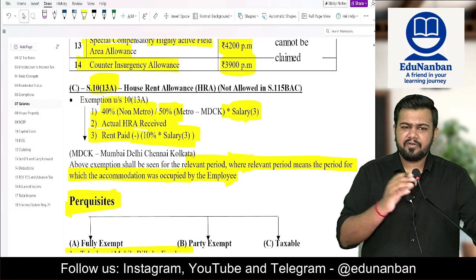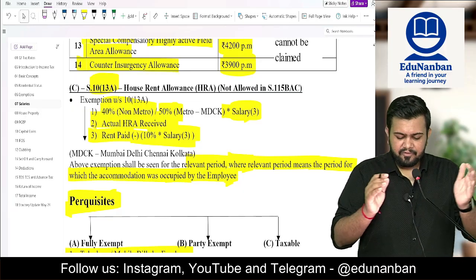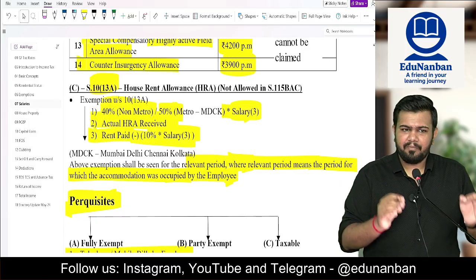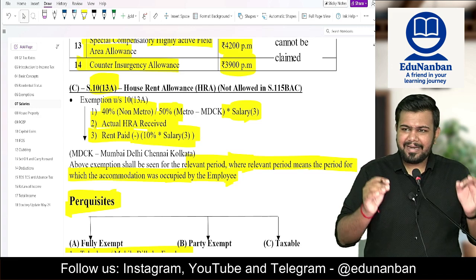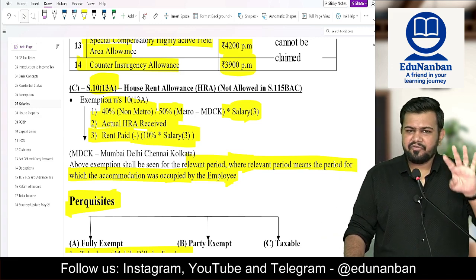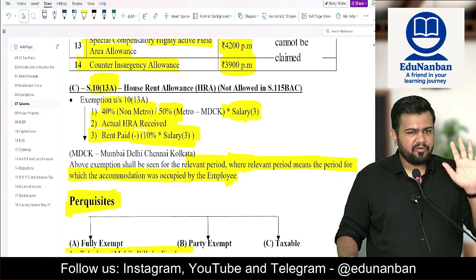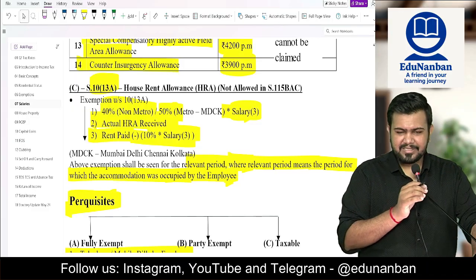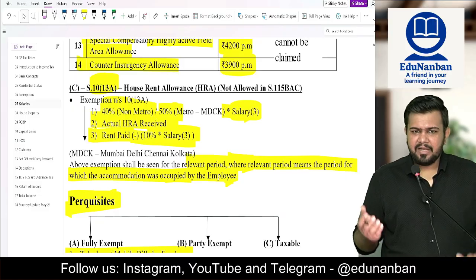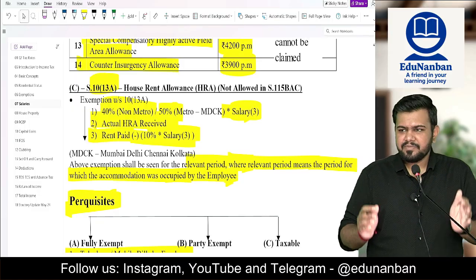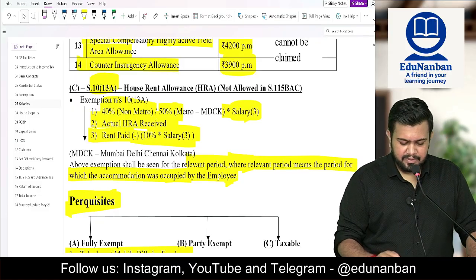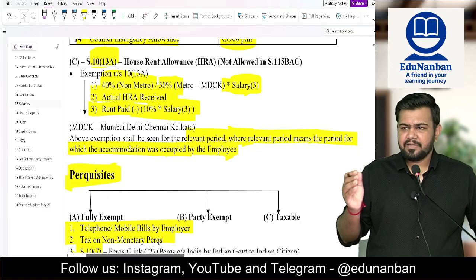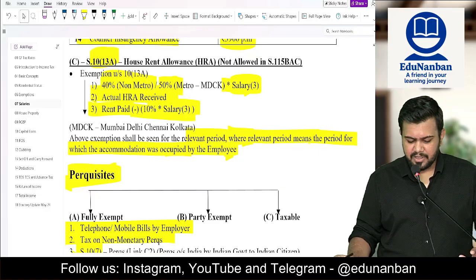So 40% when it's a non-metro city, 50% in case of metro city. And here metro city only means MDCK: Mumbai, Delhi, Chennai, Kolkata. So for these 4 cities, if the employee is working there, take 50% of salary. If employee is working in any other city, take 40% of salary. And here also salary is basic plus DA terms plus commission turnover. Then actual HRA received, then rent paid minus 10% of salary. Salary is basic plus DA terms plus commission turnover.